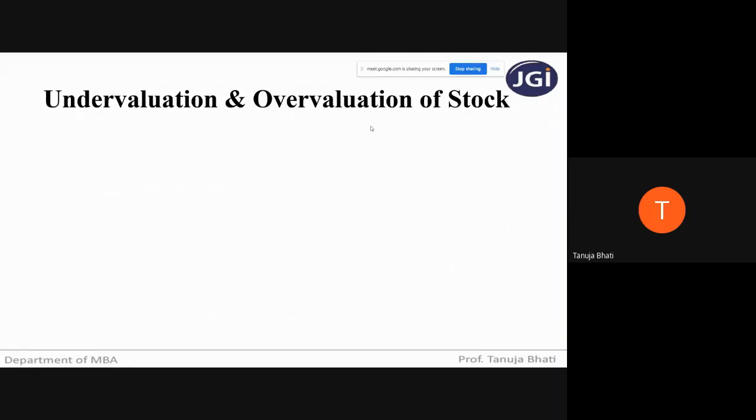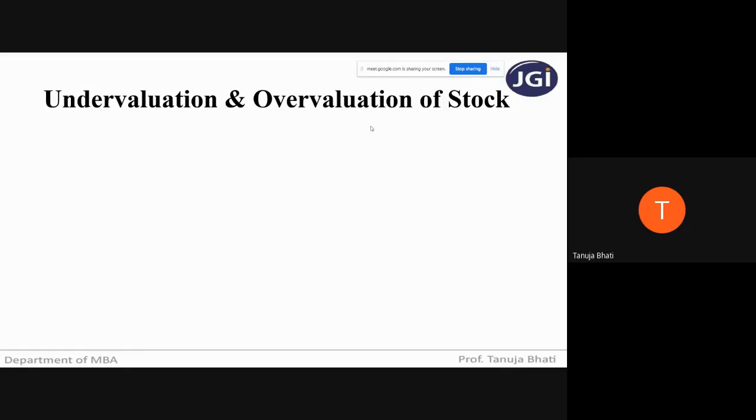Students, suppose the actual value of the stock should have been 10,000, of opening stock I'm talking about. It had to be 10,000, but I'm showing it at 9,000. Okay. So is it called undervaluation or overvaluation of opening stock? Undervalued. Everyone agrees? Okay. Now, if my opening stock is undervalued, it is undervalued by how much amount? 1,000 rupees. Correct? Yes, ma'am. Okay.